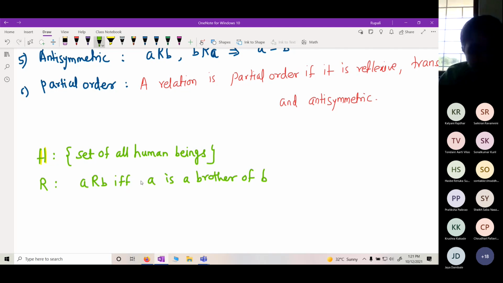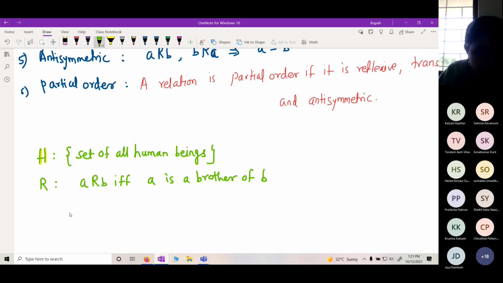Are you your own brother? Or if I take any girl, whether she is her own brother? Am I my own brother? No, ma'am. So it is not reflexive. A is not a brother of A.